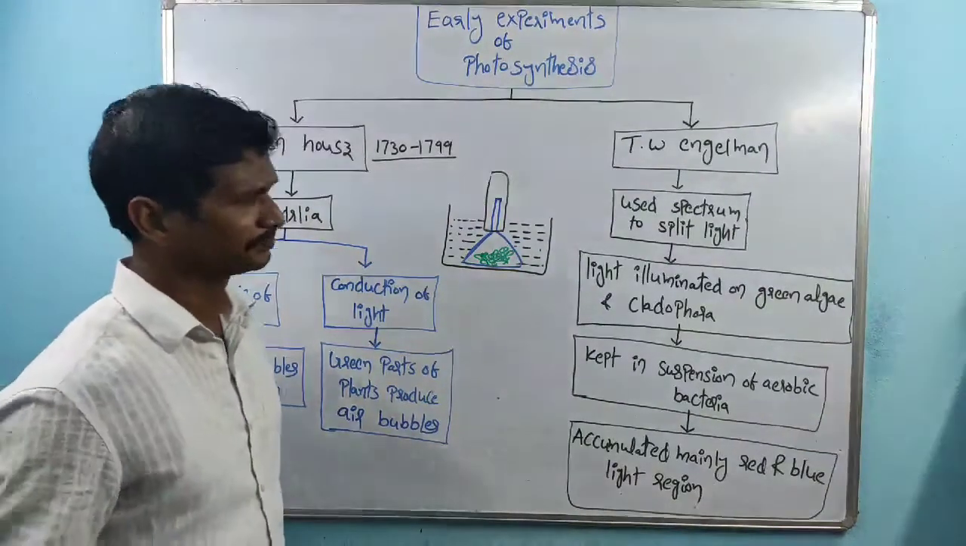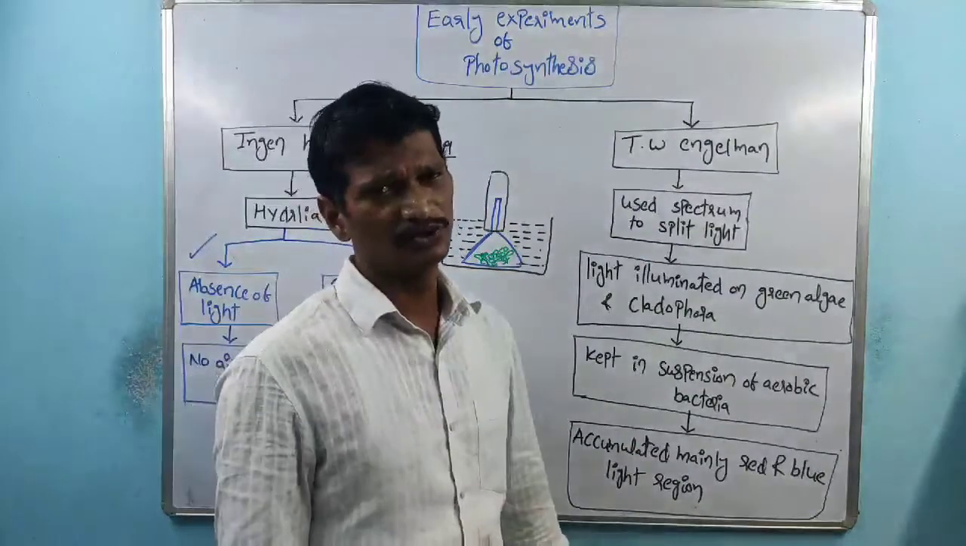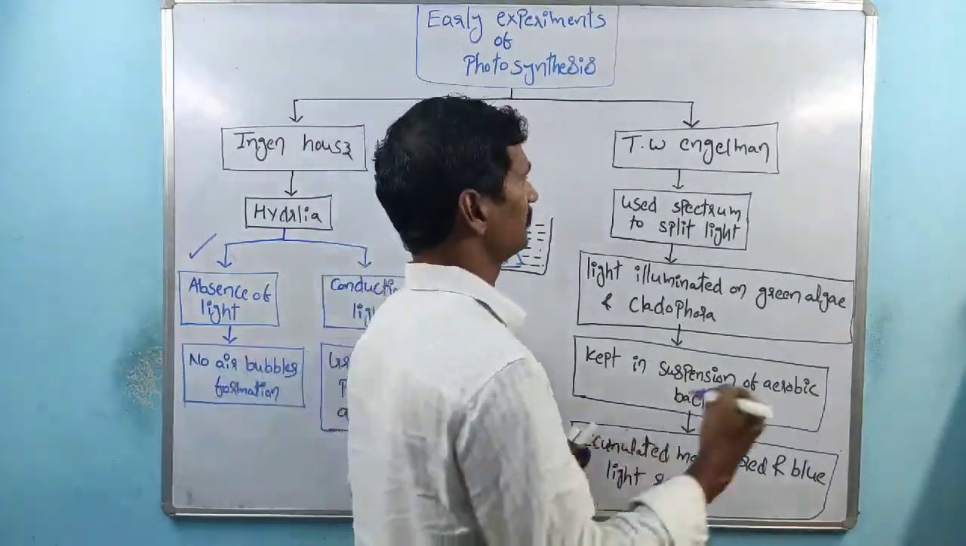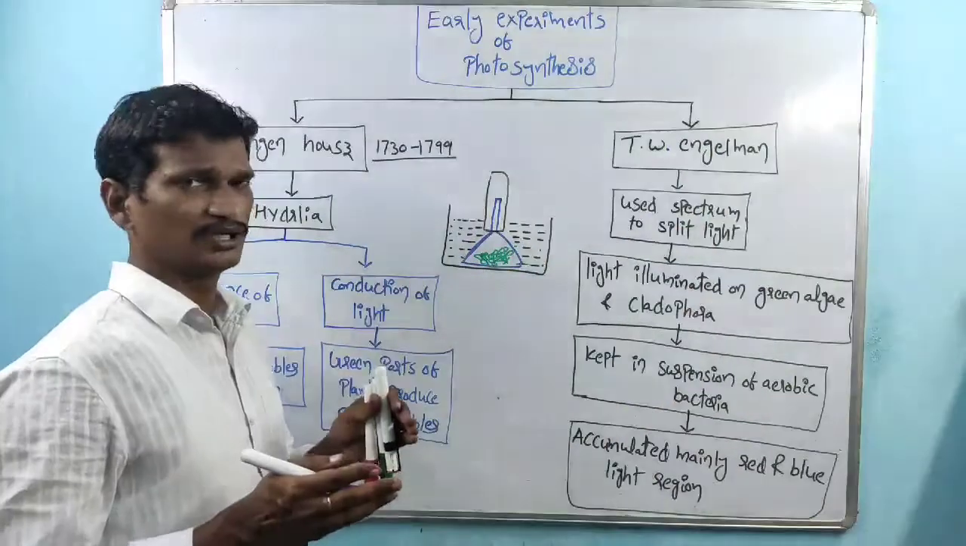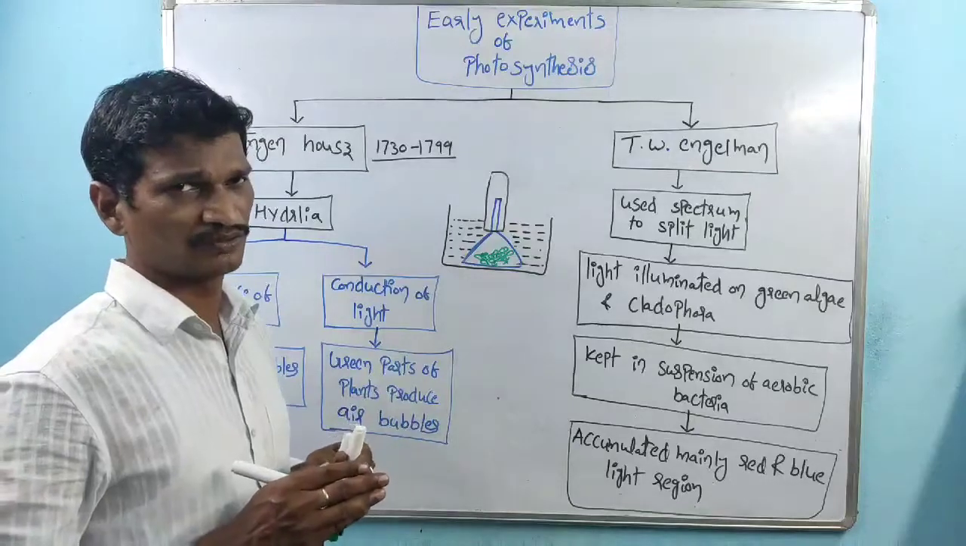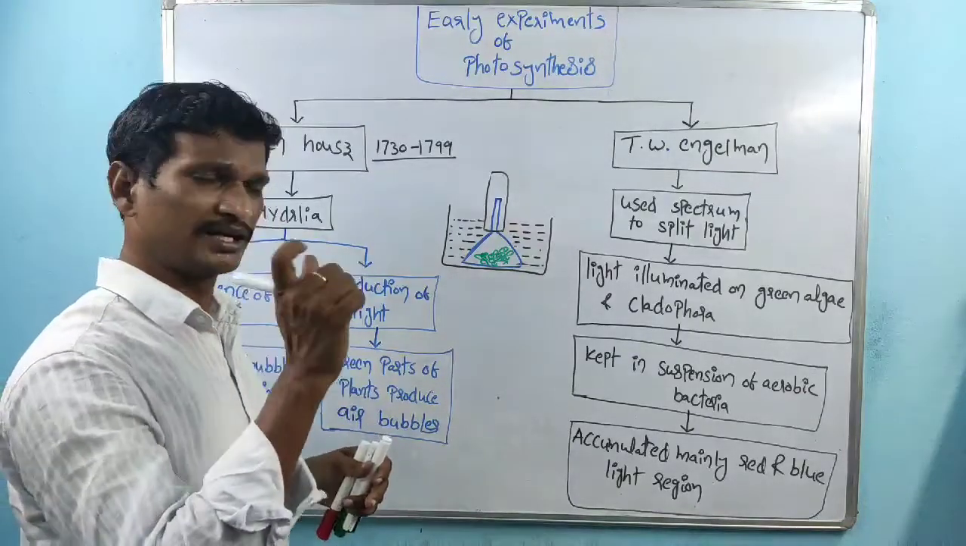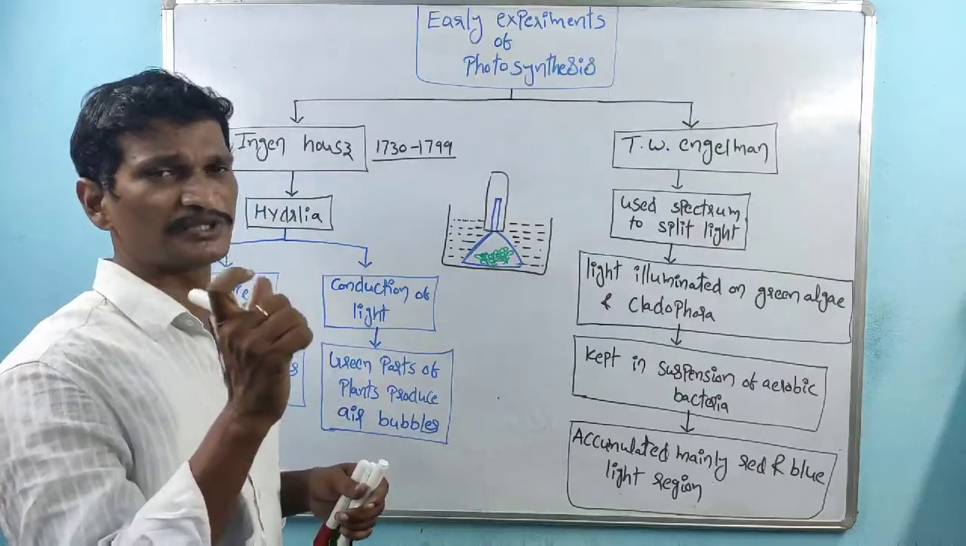And the other one is T.W. Engelmann. He is also one of the best scientists, and he is the first scientist to show that photosynthesis occurs in specific light.